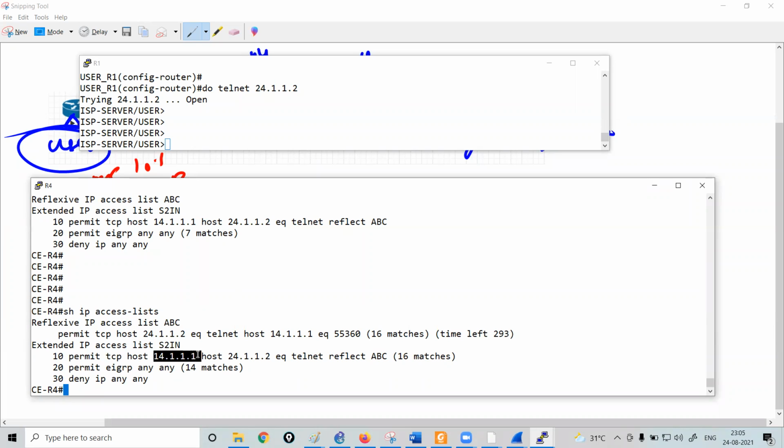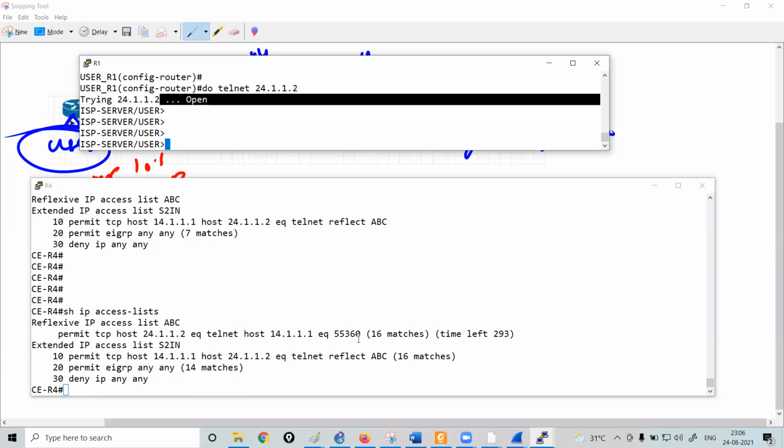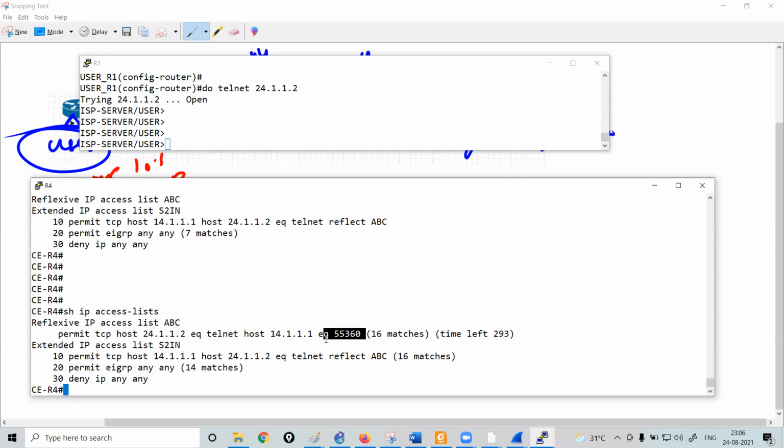This is the source, which becomes the destination here. This is the destination in this statement, which becomes the source here. And the equivalent is telnet. It becomes the source port number here. And why is this random port number here? Because when we initiated this telnet request, it is using the port number 55360. That is why it has created the port number 55360.